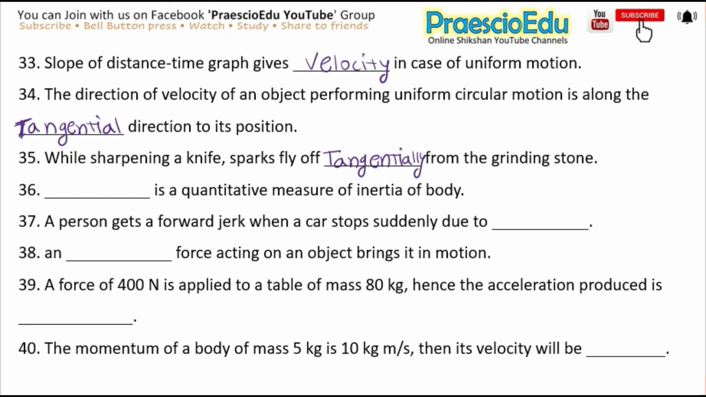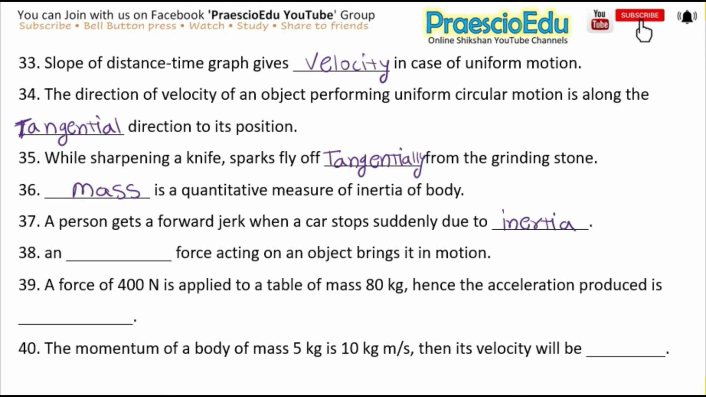Okay. Next one is dash is a quantitative measure of inertia of body, and the answer is mass. Next is a person gets a forward jerk when a car stops suddenly due to dash, and the answer is inertia.